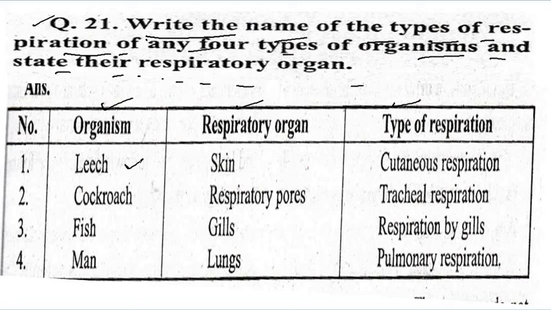Leech, it is the skin, and this is cutaneous respiration. Cockroach, respiratory organs are trachea, and it is tracheal respiration. Fish, it is gills, and respiration by gills. And man, lungs, the pulmonary respiration. So you have to write in your copy also.